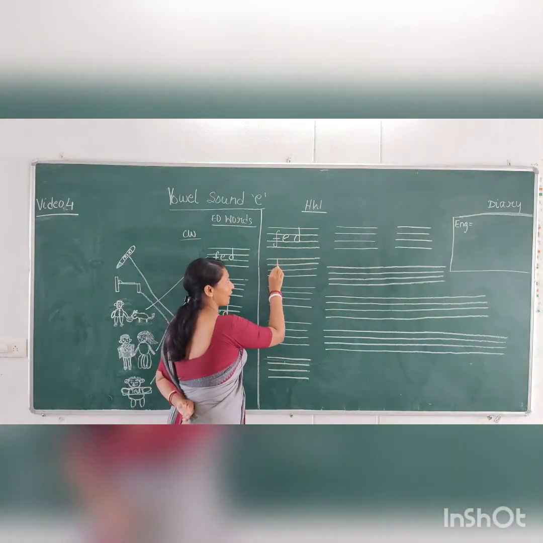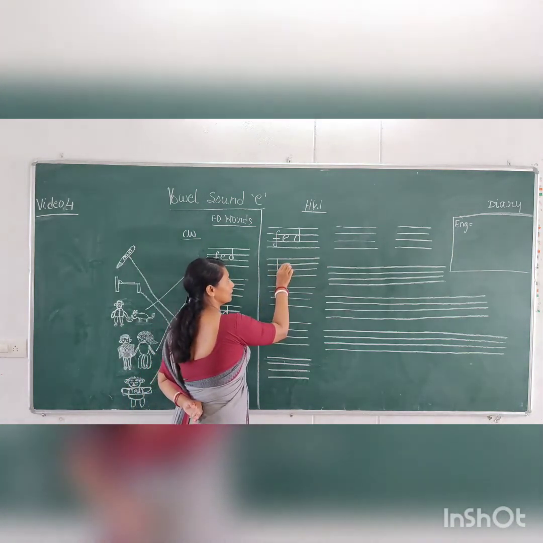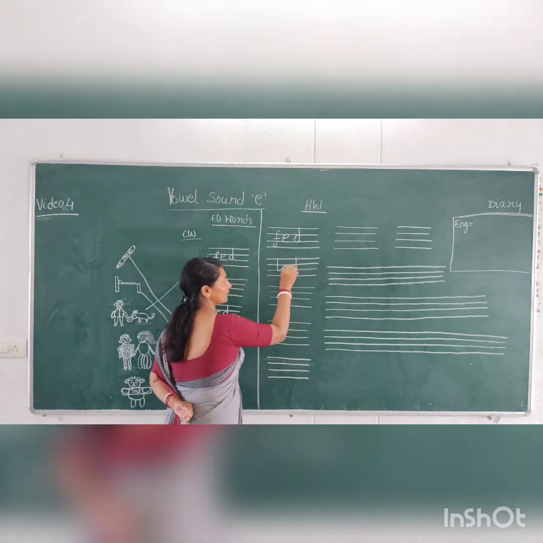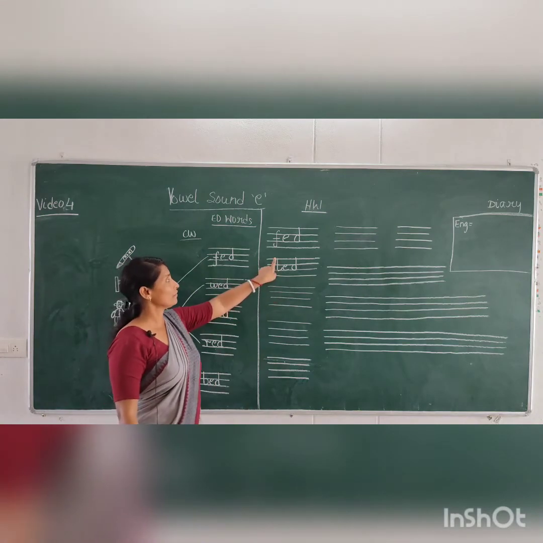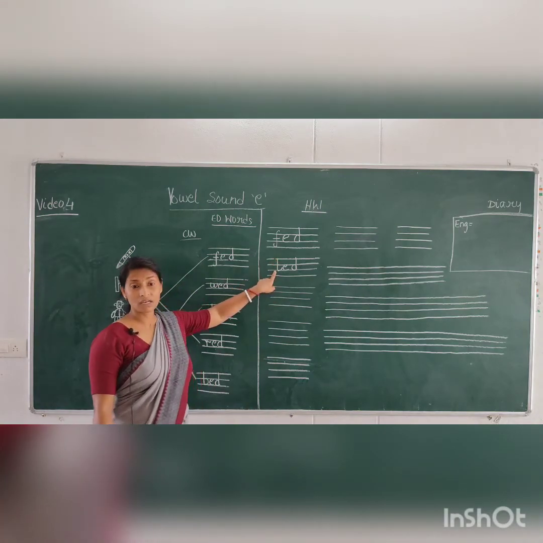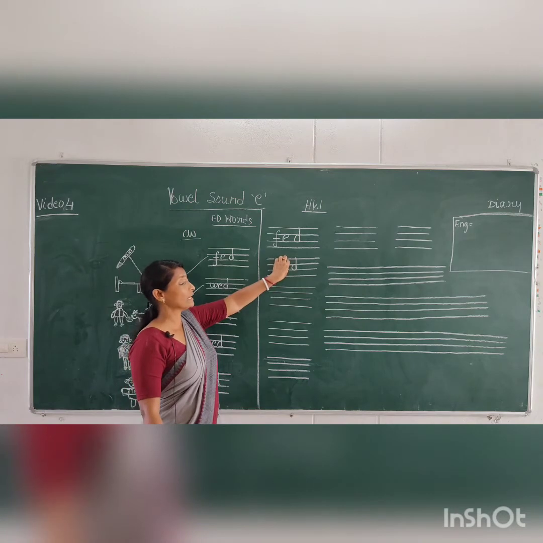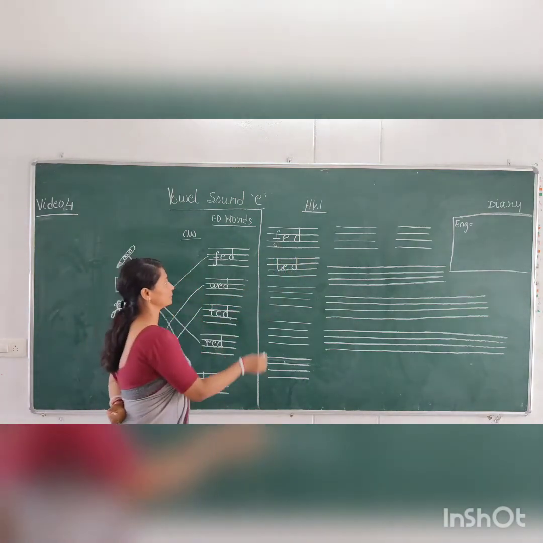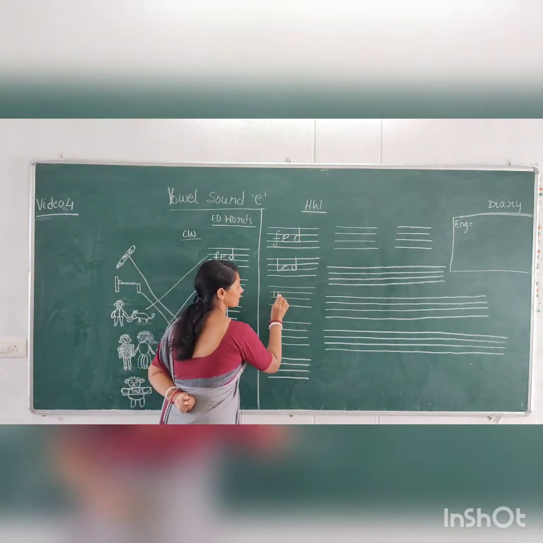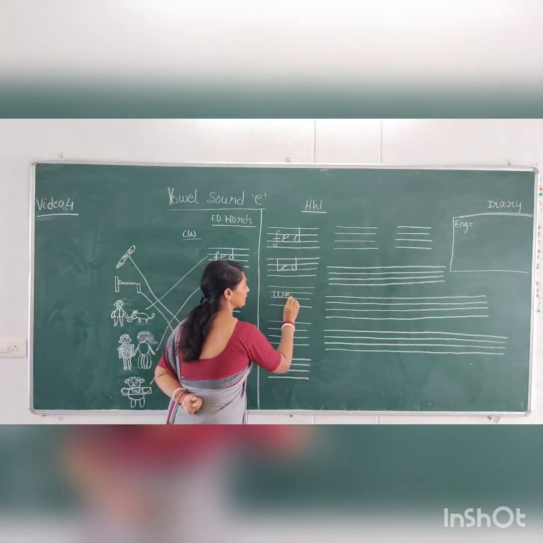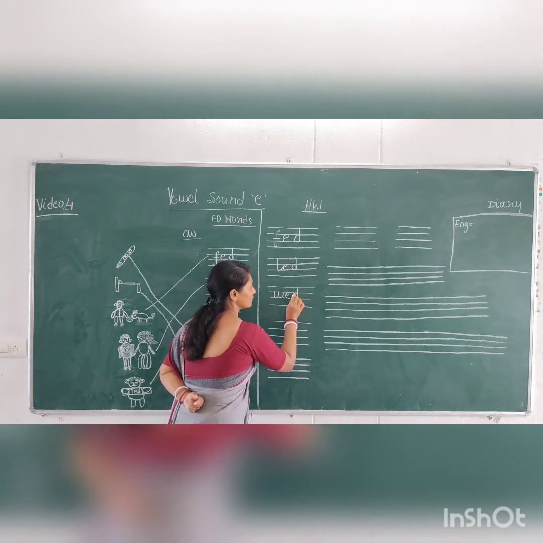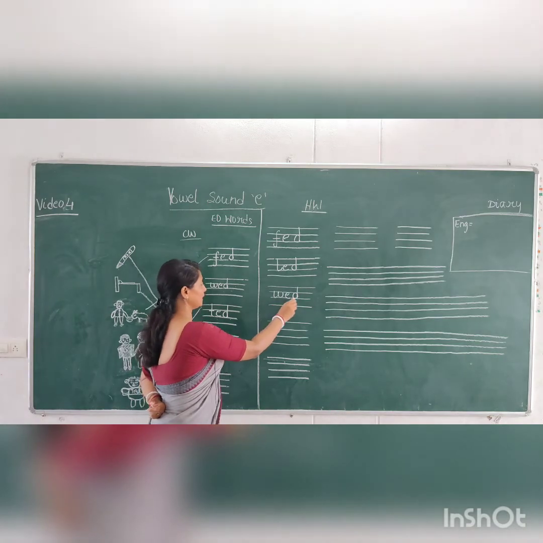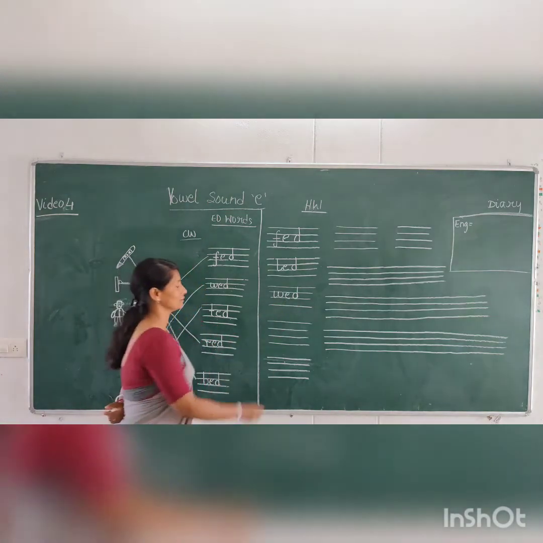Led, L, E, D, led, from the top to the third line. Middle 2 lines, top to the third line. Led. W, E, D. Wed. W, E, D. Wed.